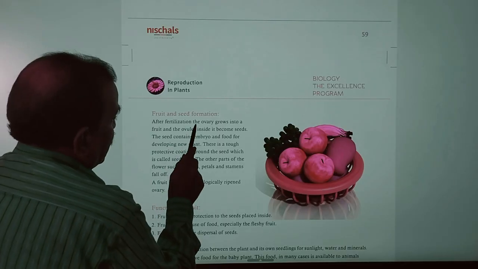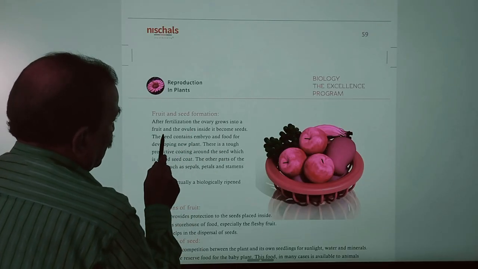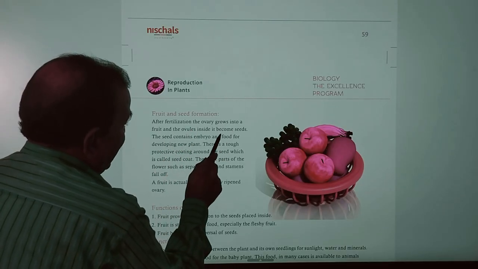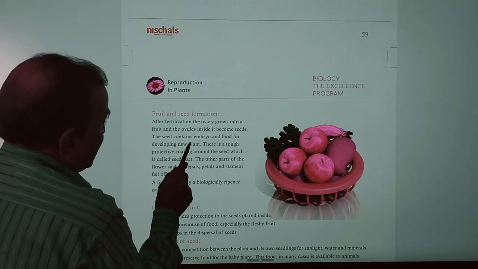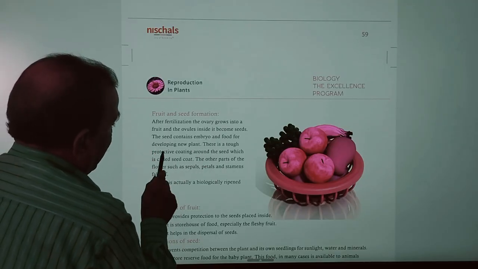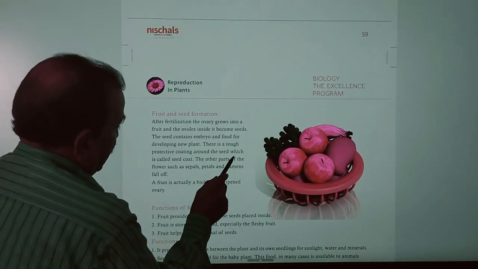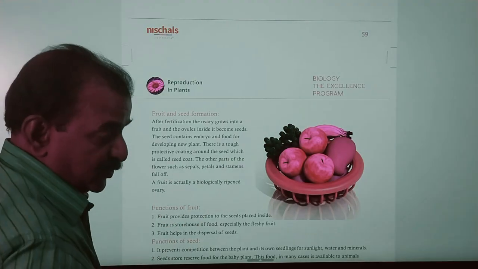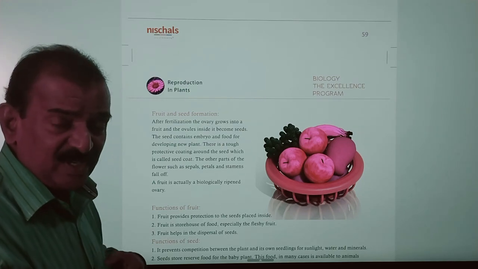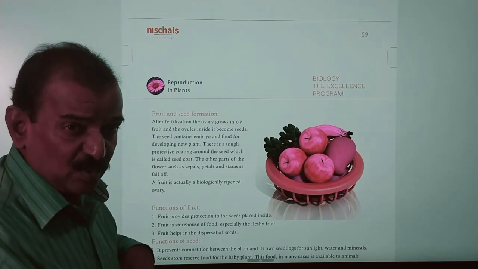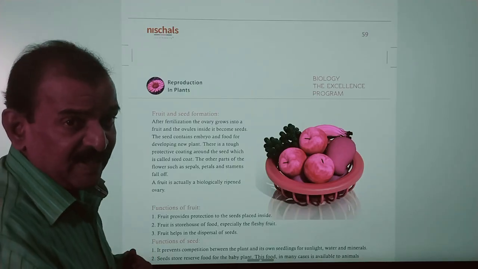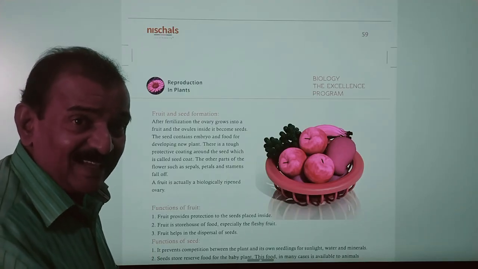So here fruit and seed formation. After fertilization, the ovary grows into a fruit, and the ovules inside it become seeds. The seed contains embryo and food for the developing new plant. There is a tough protective coating around the seed, which is called seed coat. So all seeds which are present in fruits have seed coats, and seed coats are protecting the embryos.